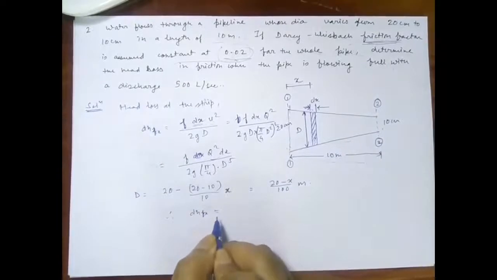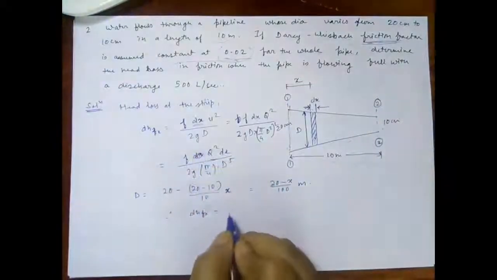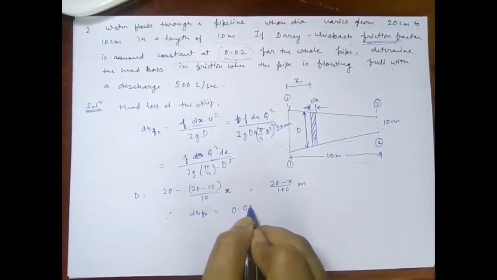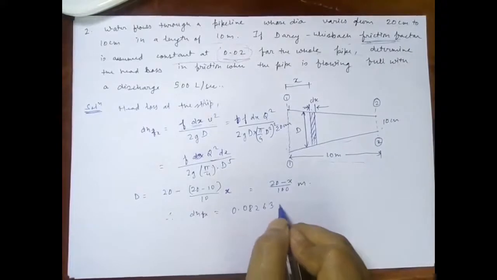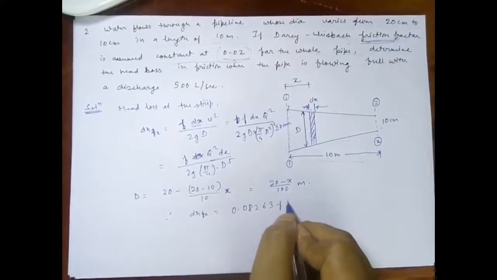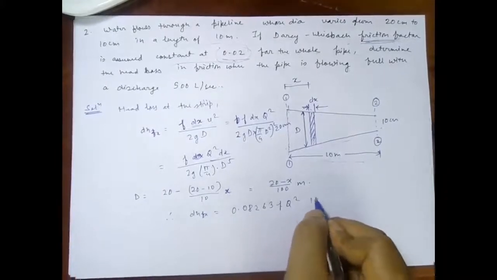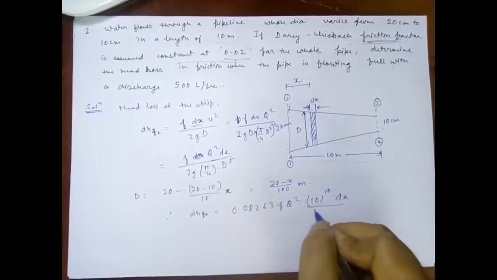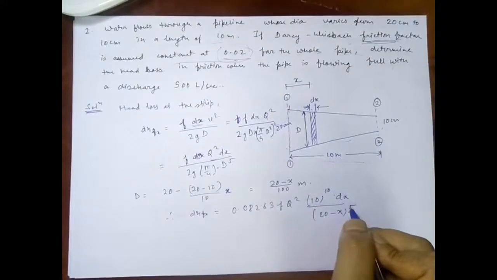dhf/dx is equal to, on simplifying all this, I will get it as 0.08263 f Q square times 10 to the power 10 dx upon 20 minus x to the power 5.